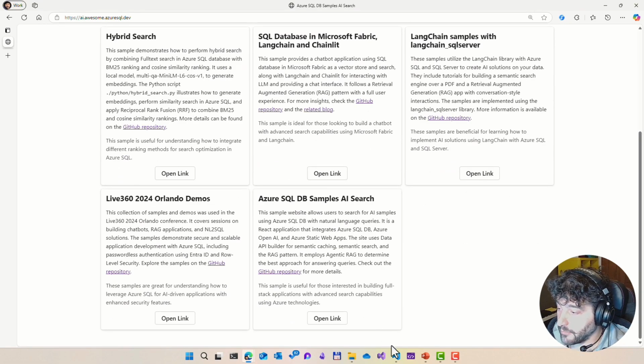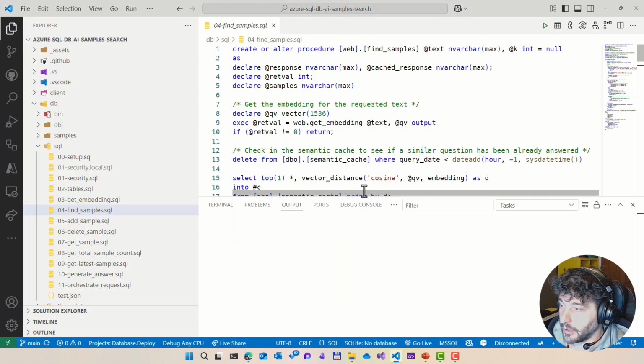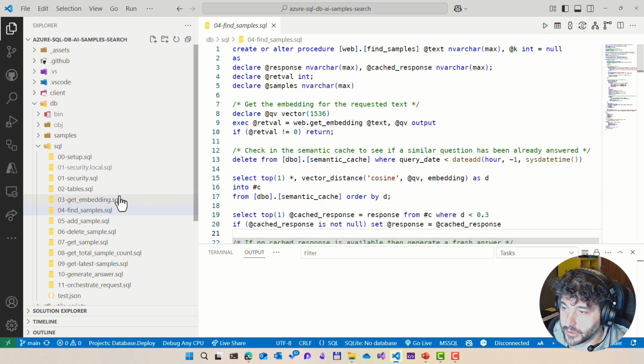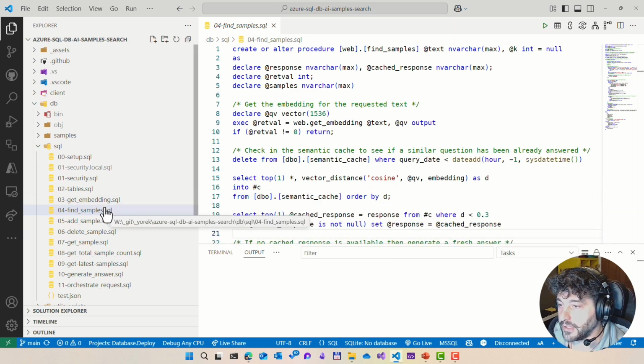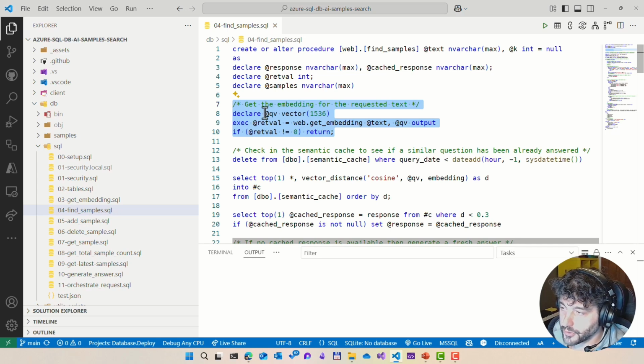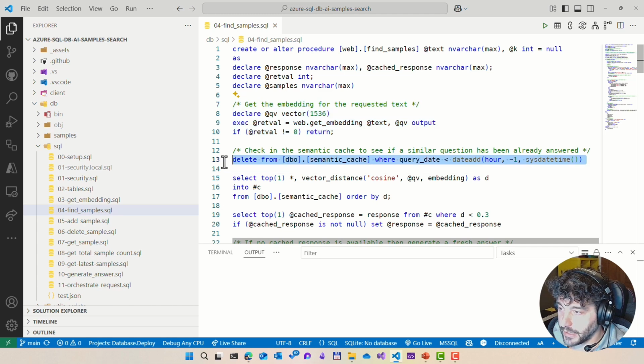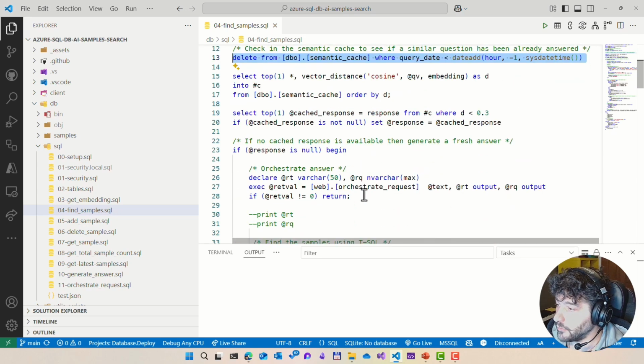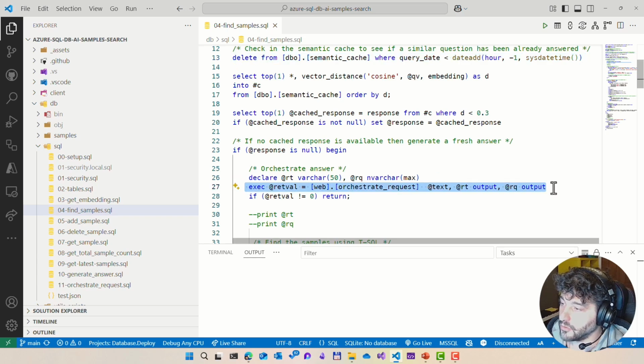So what is happening behind the scenes? This is the GitHub repository. When you search something, the stored procedure find sample is executed. First of all, I get the embedding of the text to search, to check if the AI model has already provided an answer, so we can use semantic caching. If yes, we just return the cached result. If not, then we call a stored procedure called orchestrate request, which is where the magic happens.